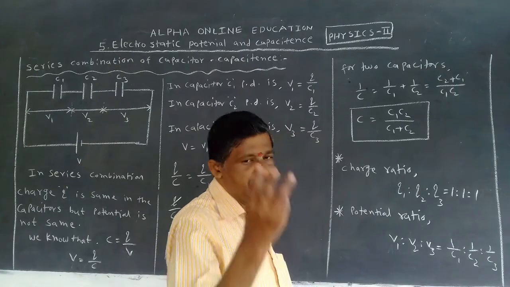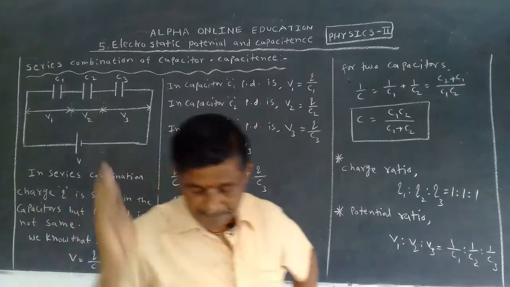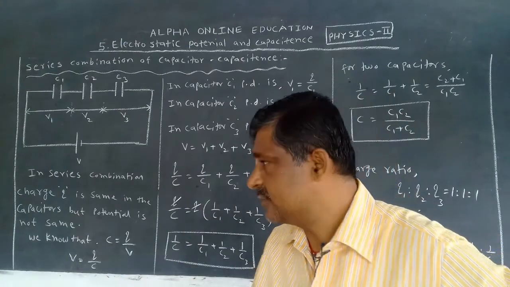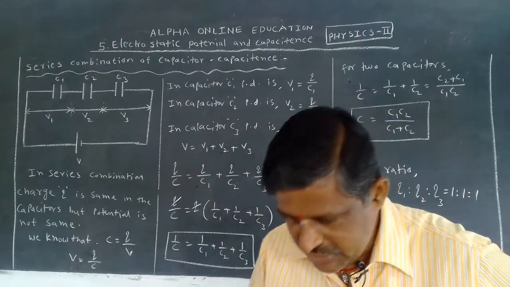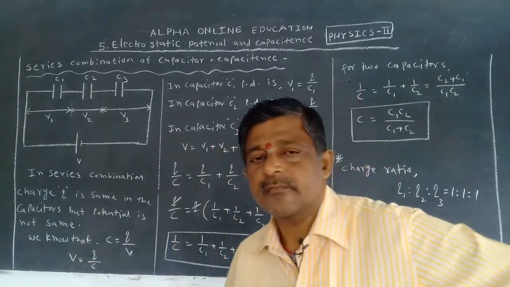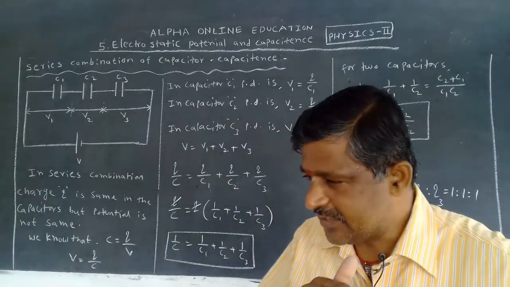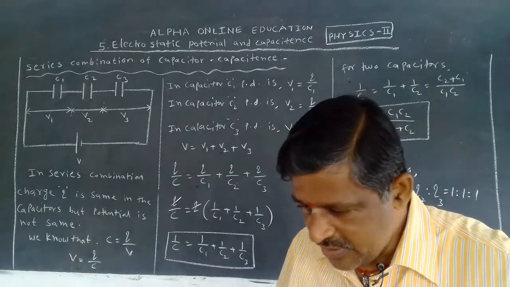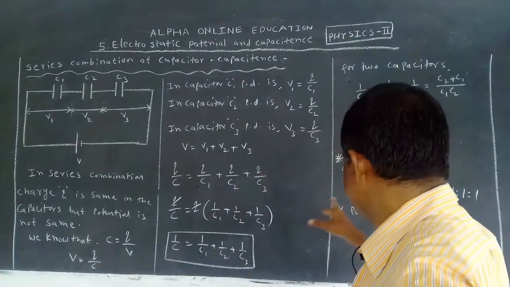Now, the 2 marks question is very important from the examination point of view. Let us take 3 capacitors C1, C2, C3 connected in series. Write the charge ratio and potential ratio. This is the question. What is the charge ratio?